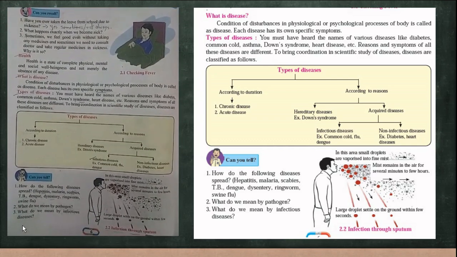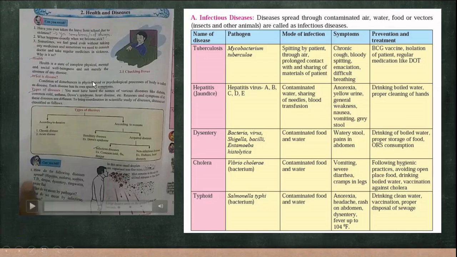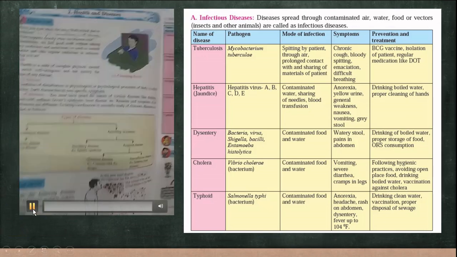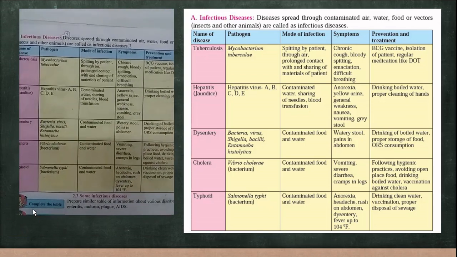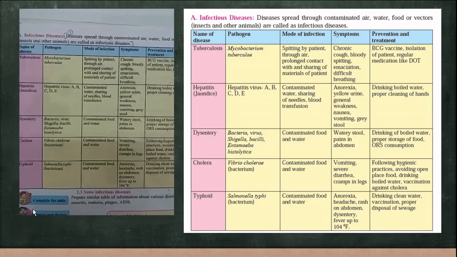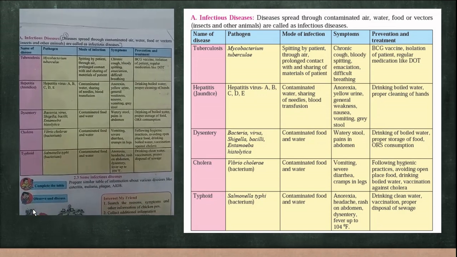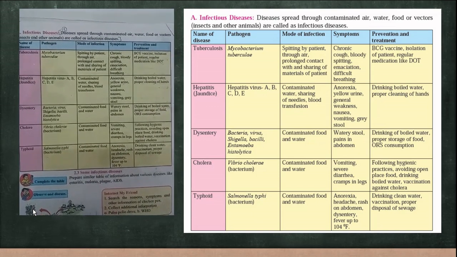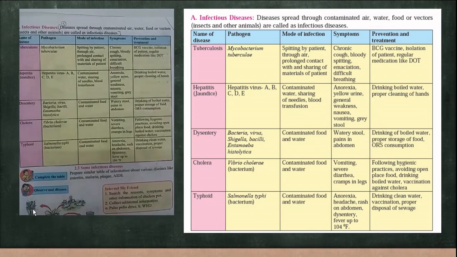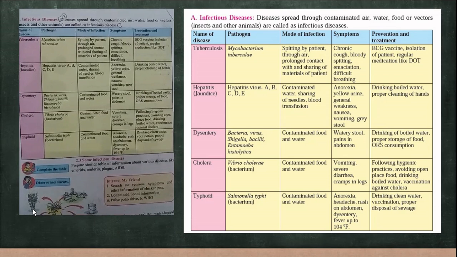Now these infectious diseases are spread through contaminated air. Contaminated means polluted air, water, food, or vectors. Vectors are the disease-causing agents which are responsible for carrying the microorganism. For example, insects and other animals. They are called infectious diseases, the diseases which are spread through contaminated, that is polluted, air, water or food, or through certain vectors.